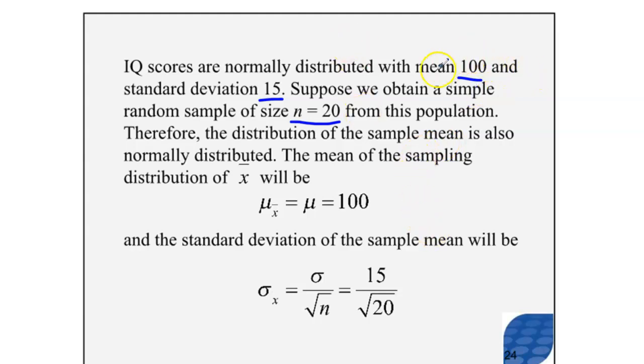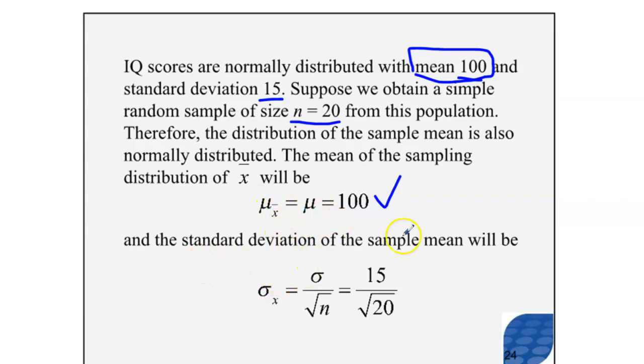The population has mean 100, so the sampling distribution of the sample mean also has a mean of 100. Keep in mind that this symbol, with the subscript x bar, is the mean of the sampling distribution of the sample mean.